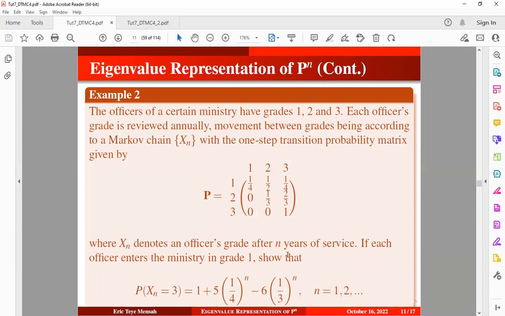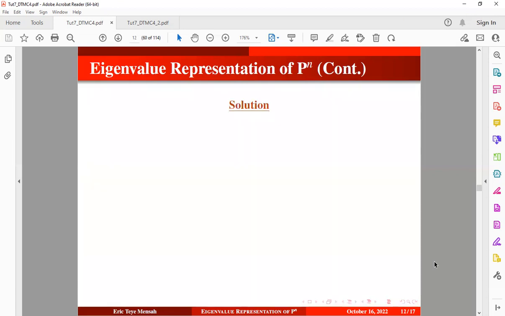Now, if each officer enters the ministry in grade 1, we want to show what is the probability that an officer's grade is 3 after N years of service, given that each officer enters the ministry in grade 1. We want to have a representation of it in this form, okay? So how do we do this? Let's take a look at the solution.